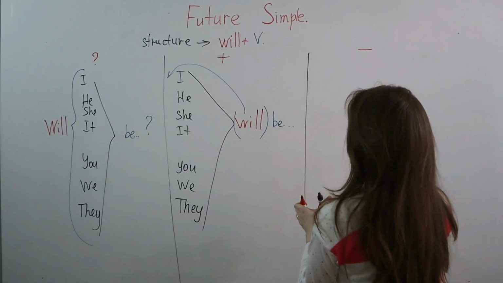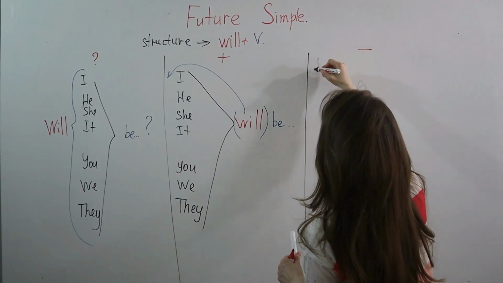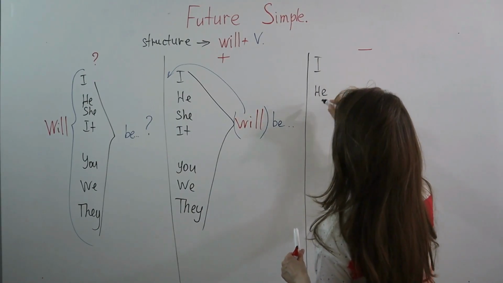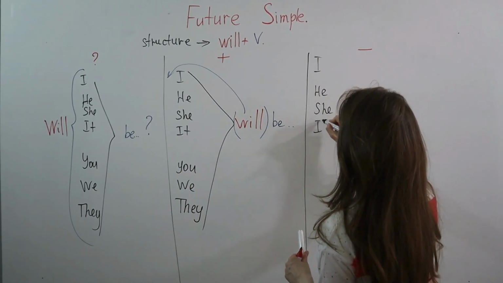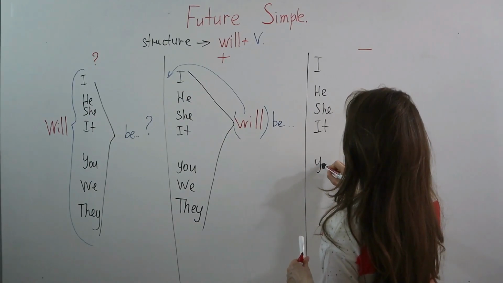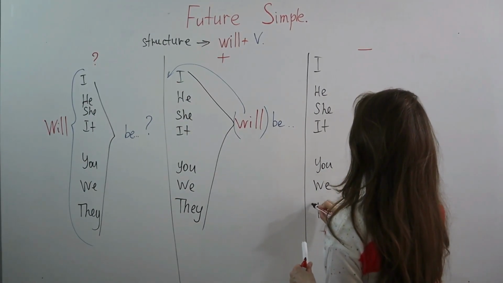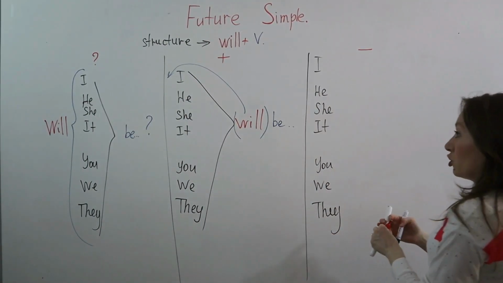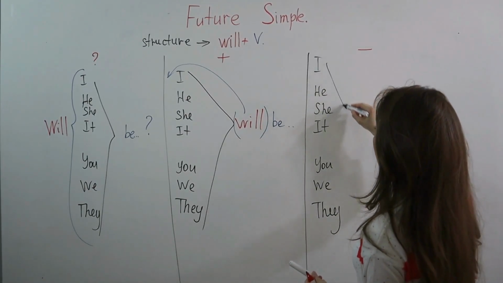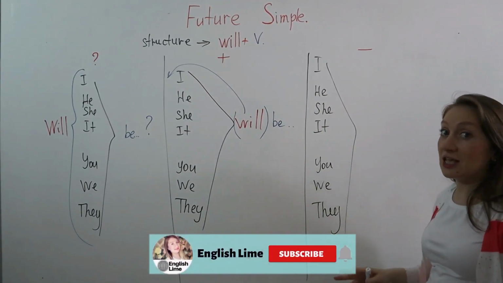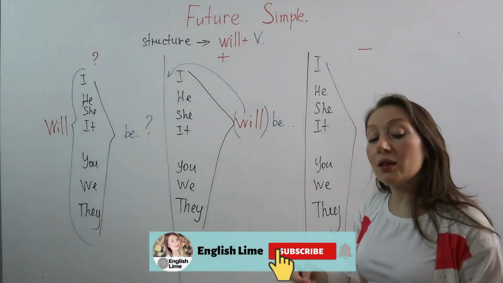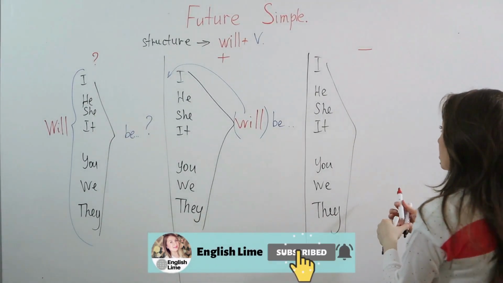Super easy. As usual, I write again our pronouns I, he, she, it, you, we, they. So for all of them, we use the same construction. Will plus not.